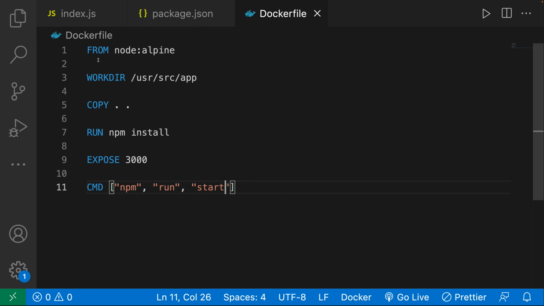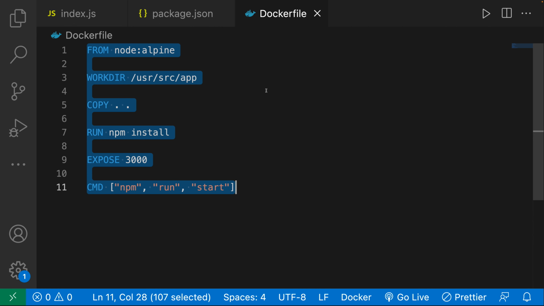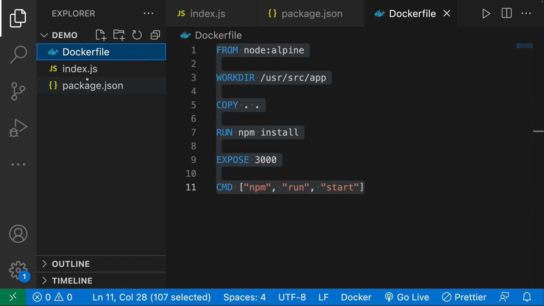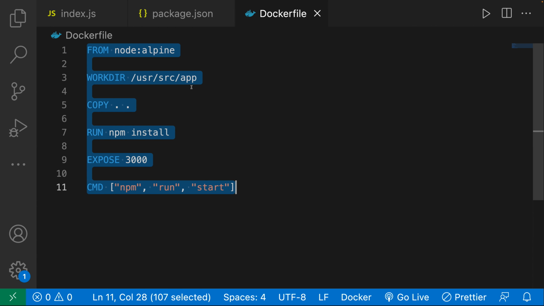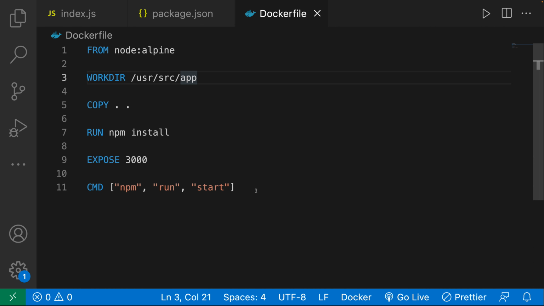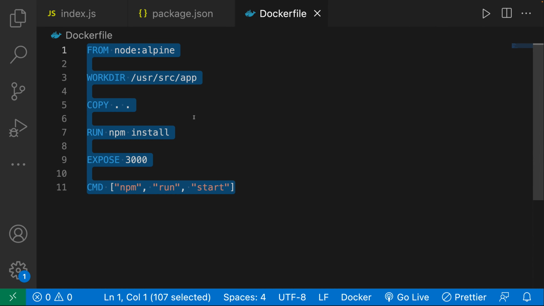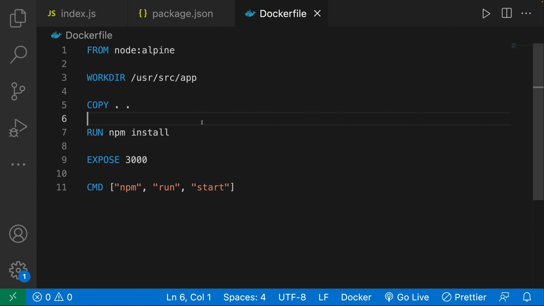So this right here, this Dockerfile is all that we need, all the instructions that we need in order to run our application correctly inside of a container. Now, of course, this doesn't make much sense to you at this point. That's fine. Let's actually go through it line by line in the next few videos.